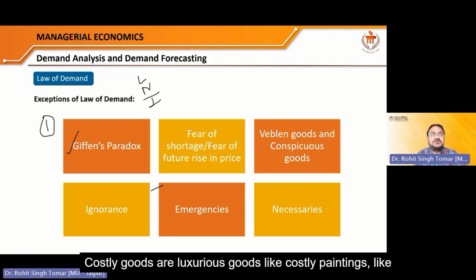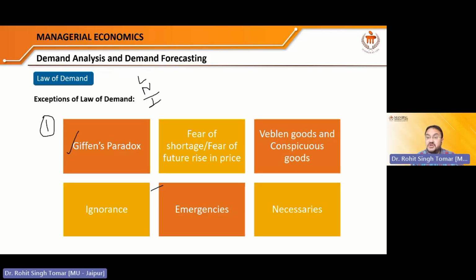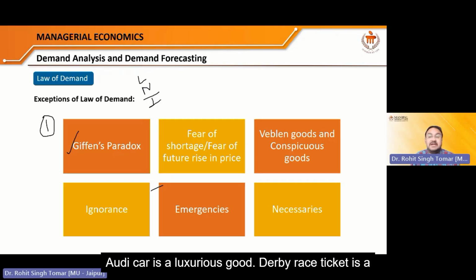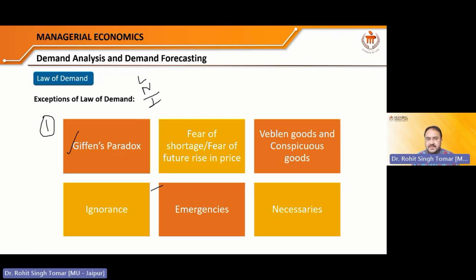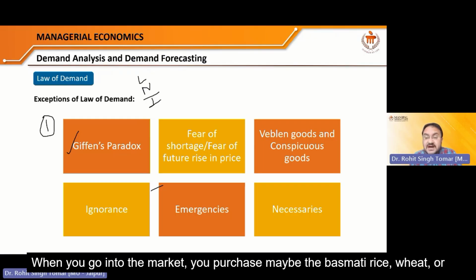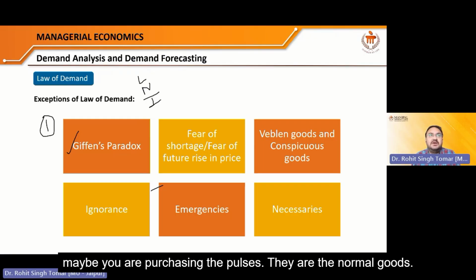Costly goods are luxurious goods, like costly paintings. A Mercedes car is a luxurious good, an Audi car is a luxurious good, a Derby race ticket is a luxurious product. What are the normal goods? Fruits, vegetables, biscuit packets you purchase from the market are known as normal goods. When you go into the market, you purchase basmati rice, wheat, or pulses. They are the normal goods.